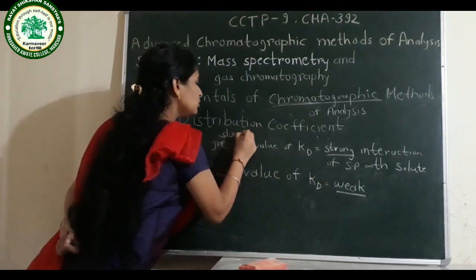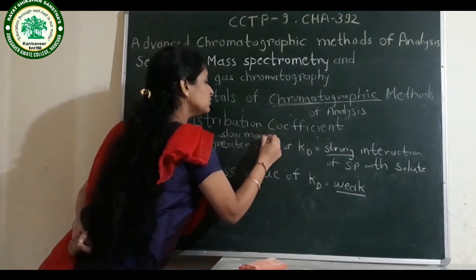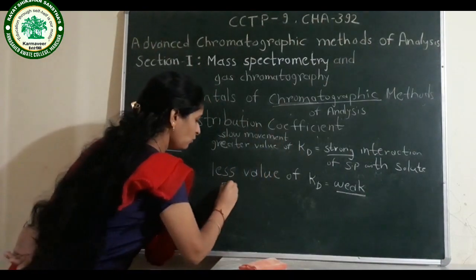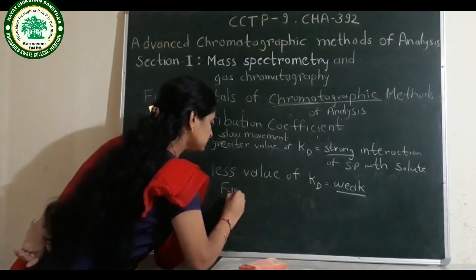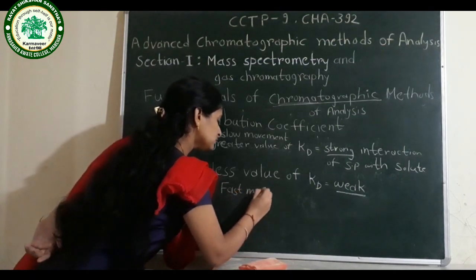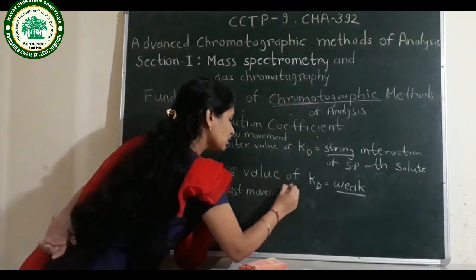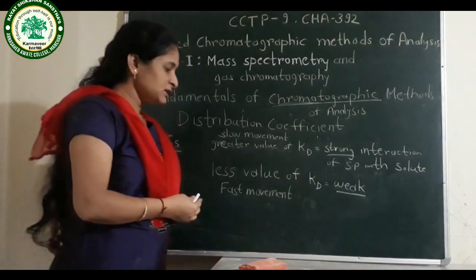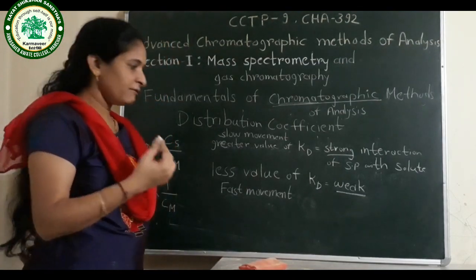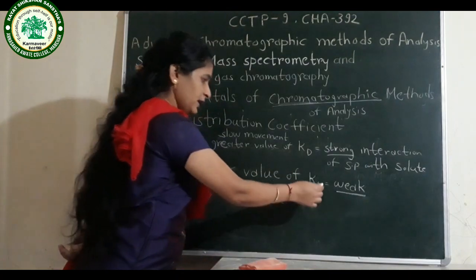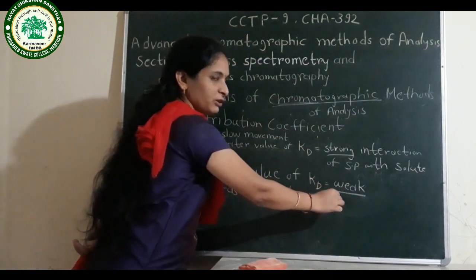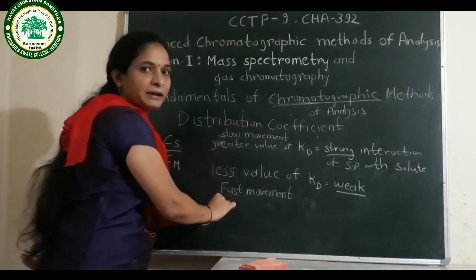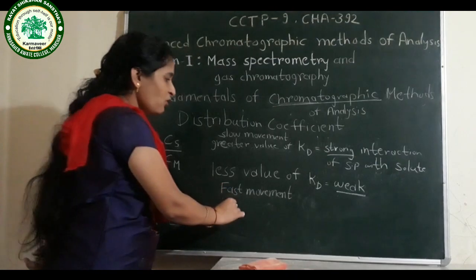Here slow movement of solute particles, and here fast movement of solute particles. Means which component will elute first? The component which has less value of Kd, having weak interaction with the stationary phase, has fast movement of the solute particle, means they elute first.